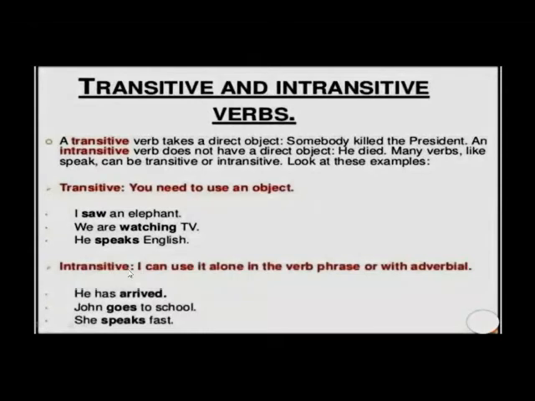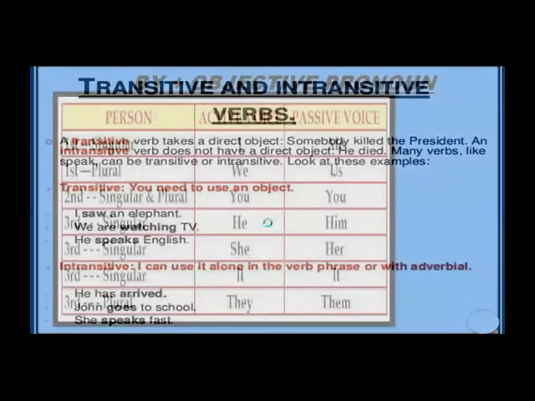And intransitive verbs can be used only in the verb phrase or with an adverbial. Okay, like he has arrived. John goes to school. She speaks fast. Okay, this is used before an adverb, sorry, after. This is a noun and this is a verb. So these are intransitive verbs which do not need any object to give a complete sense.